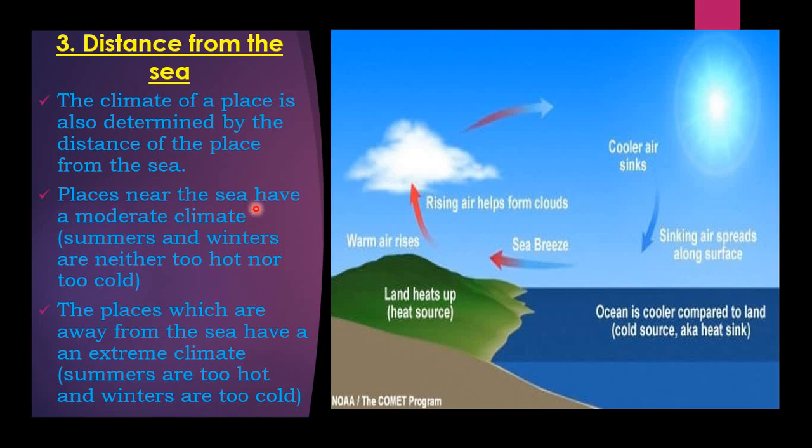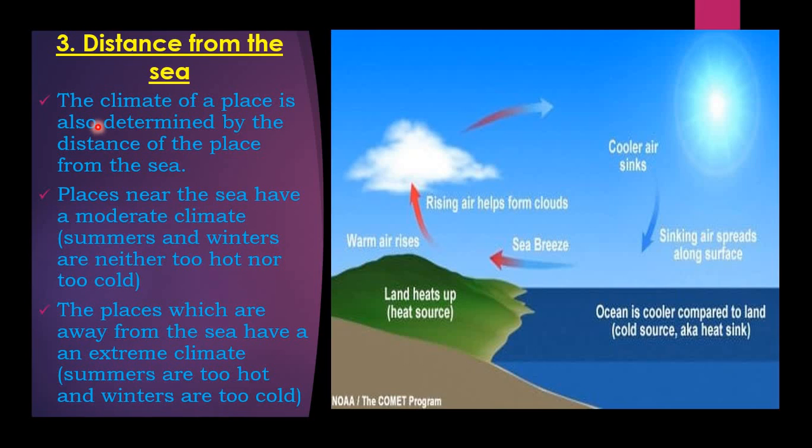Places near the sea have a moderate climate. Summers and winters are neither too hot nor too cold. The places which are away from the sea have an extreme climate. Summers are too hot and winters are too cold. So children, this is all about the distance from the sea.